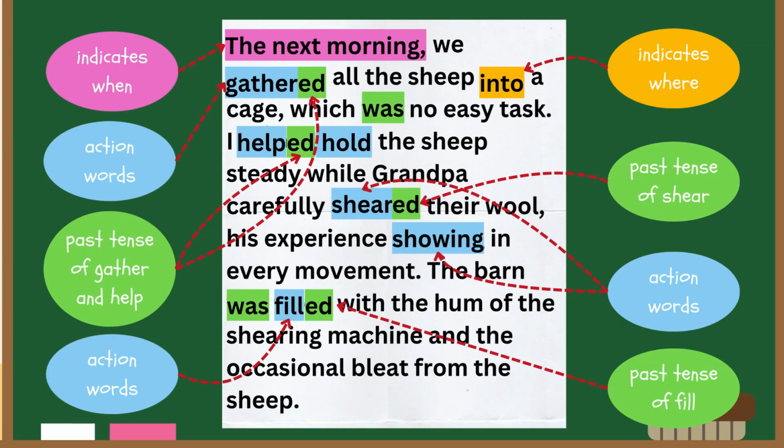The next morning indicates when. Gathered is the past tense form of gather. Helped is the past tense form of help. Sheared is the past tense form of shear. Filled is the past tense form of fill. Into indicates where. Gather is an action word, the same as help, hold, shear, showing, and fill.